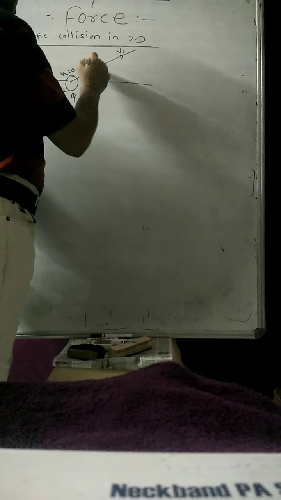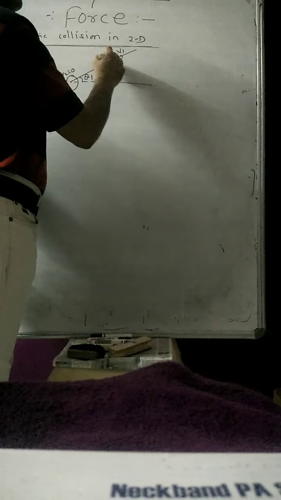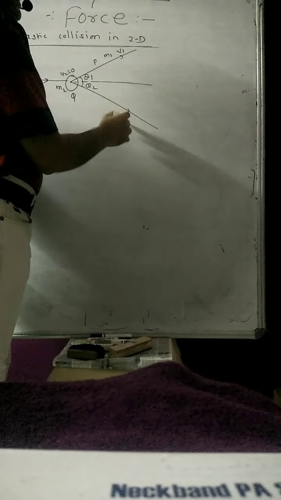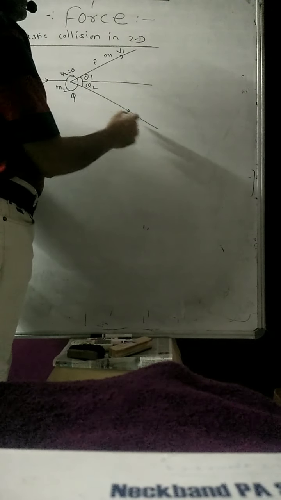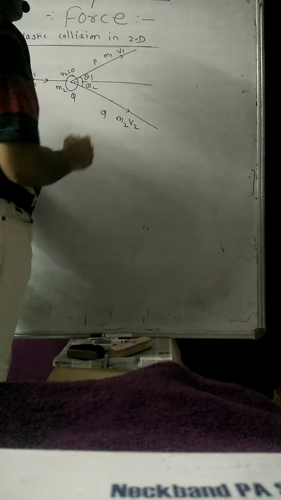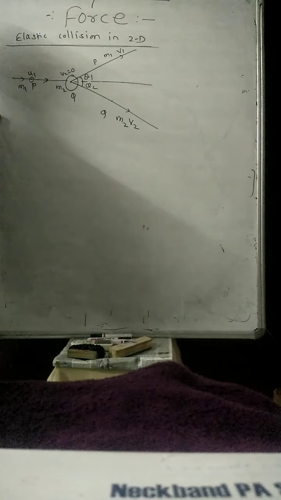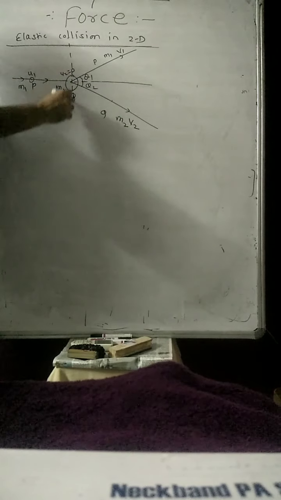Okay, so this is the first body P, having mass m1, which is moving with velocity v1, and the second body having mass m2, whose final velocity is v2. Okay, m2 v2, and this body is Q, making some angle θ2 with the x-axis. So this type of collision is called a two-dimensional collision.